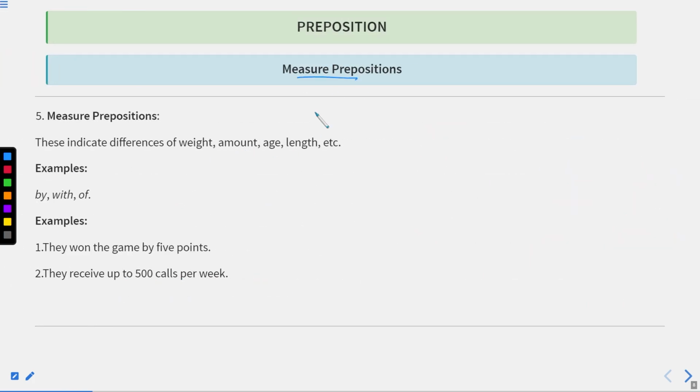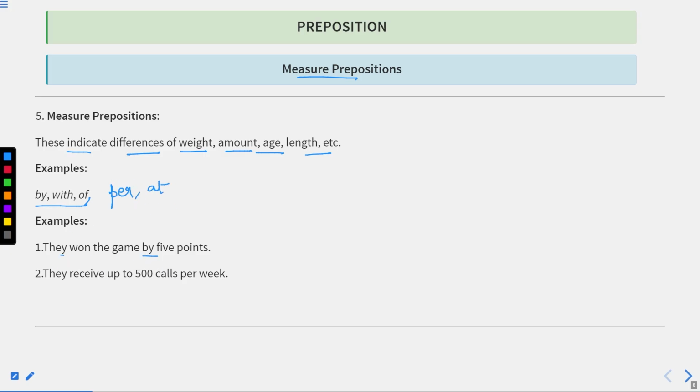Now we'll see measure prepositions. It means those prepositions which are used in measurements. These indicate differences of weight, amount, age, length, etc. It means when we want to write a sentence related to measurements, these prepositions are used to write such sentences. For example, by, with, of. And also we have some more words like per. Okay. So at, these also show the measurements.